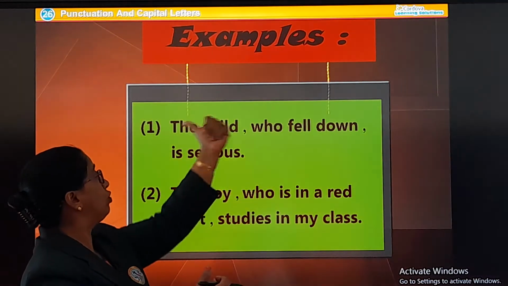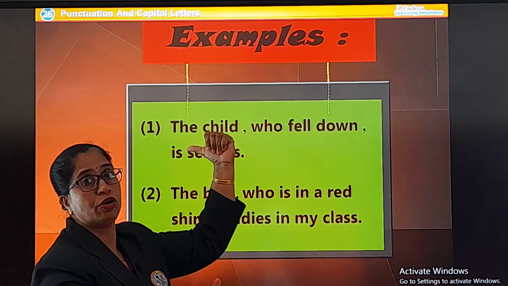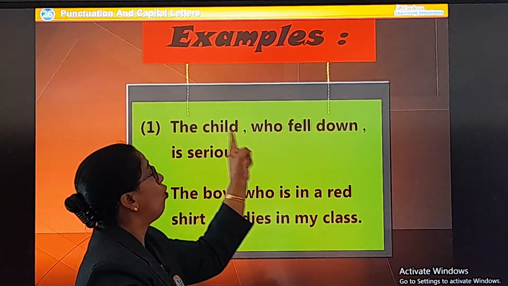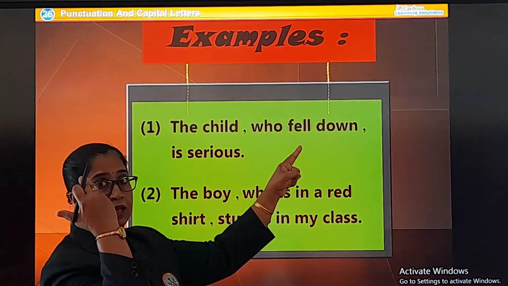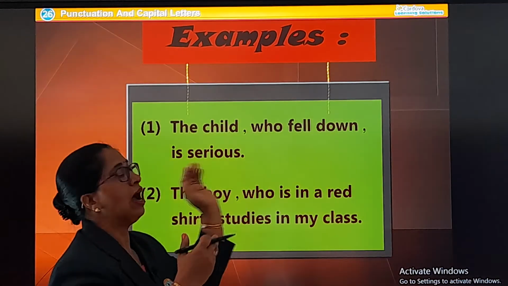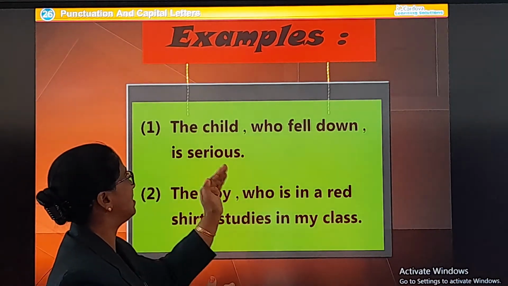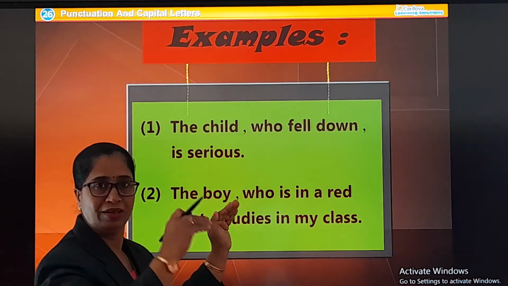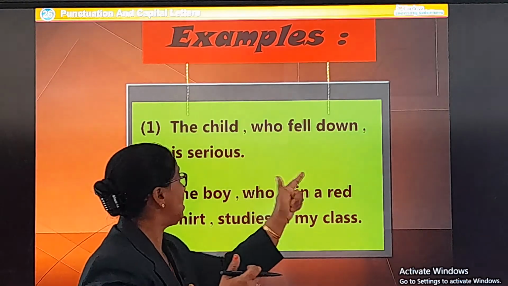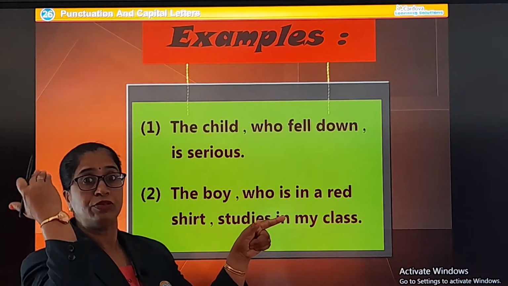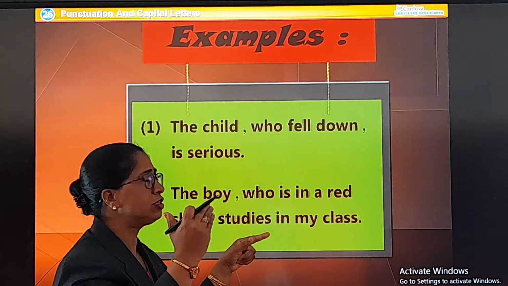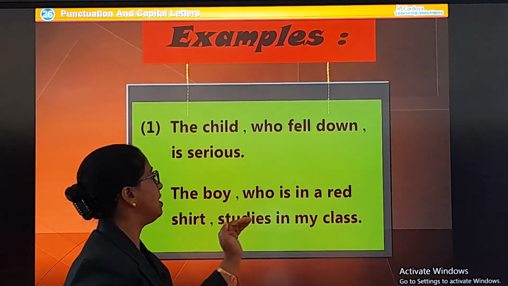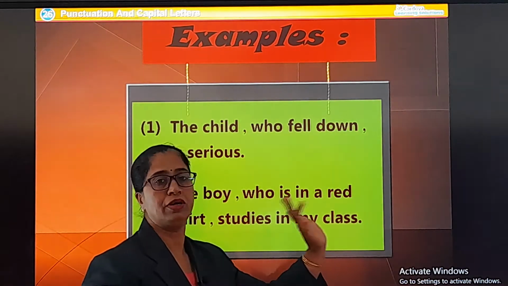Again it is referring to the person, the subject I am talking to. So, I put a comma, the child, comma, who fell down, a reference to the same person. So, I put a comma and then I mention is serious. So, here in this sentence, the boy, comma, who is in red shirt. So, I am referring to the same boy again. So, I need to pause over there. Who is in red dress, comma, and studies in my class, and put a full stop.